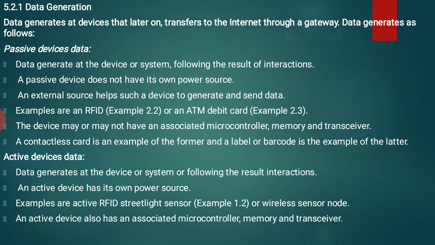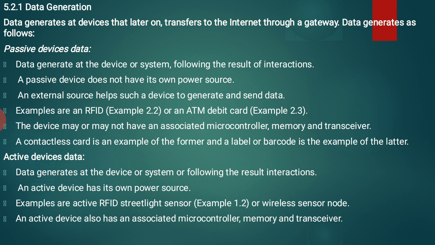The first one is passive device data. Data is generated at the device or system following the result of interaction. Let us see what passive device data is. A passive device doesn't have its own power source. An external source helps such a device to generate and sense data, so it uses the external source to generate and sense the data.